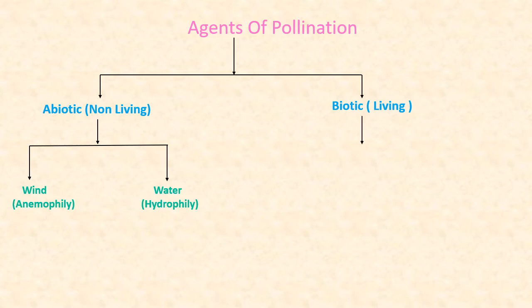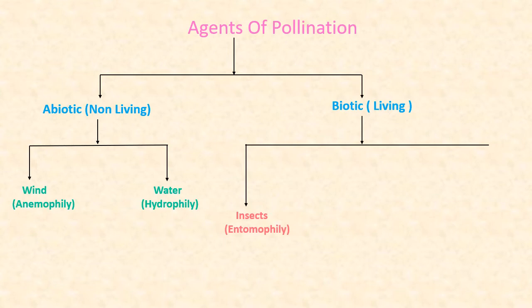The biotic agents are living organisms which carry the process of pollination. Depending upon the type of organisms, biotic agents are of three types. The first one is the pollination carried by insect. It's called as entomophily and the flowers are called as entomophilous flowers. The second one is the pollination carried by the birds. It's called as ornithophily and the flowers showing this type of pollination are called as ornithophilous flower.